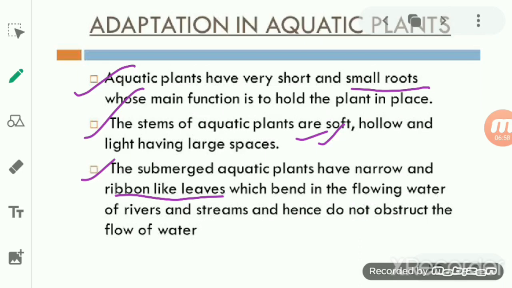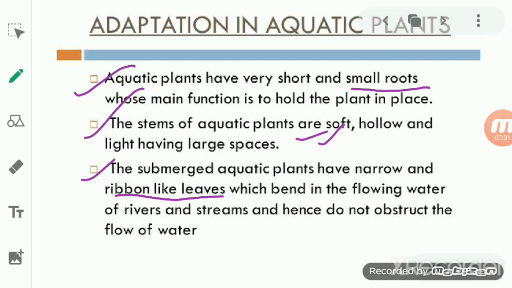The stem: you have seen that the terrestrial plant has a strong stem, which provides strength and support to the plant. But the stem of the aquatic plant is soft, hollow and light, and it has air-filled spaces in it, which make it light and make it easier to float on the water surface.